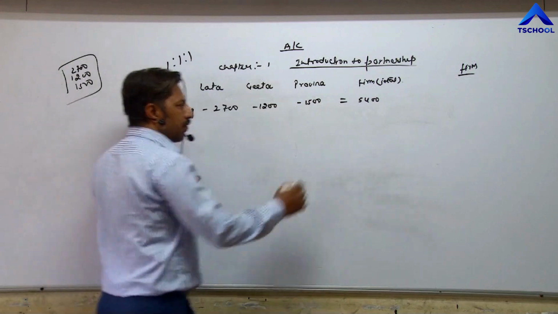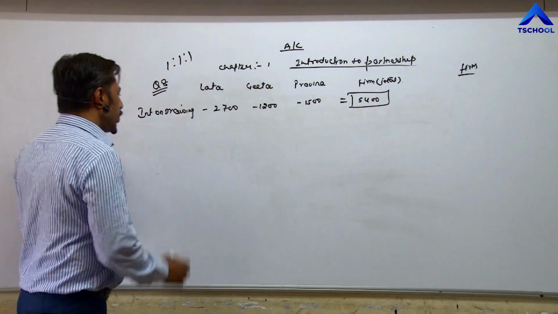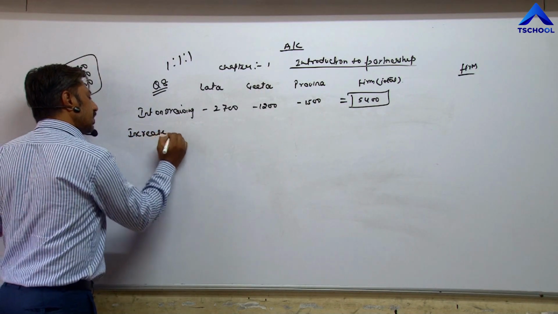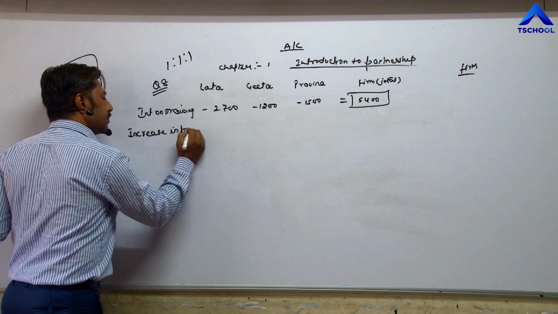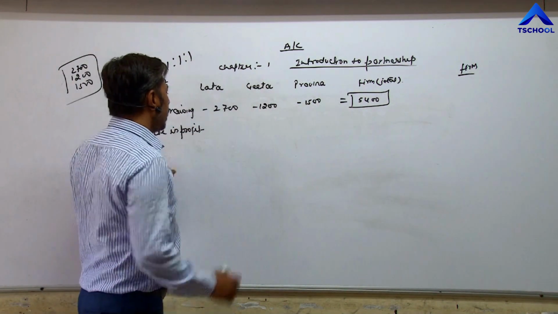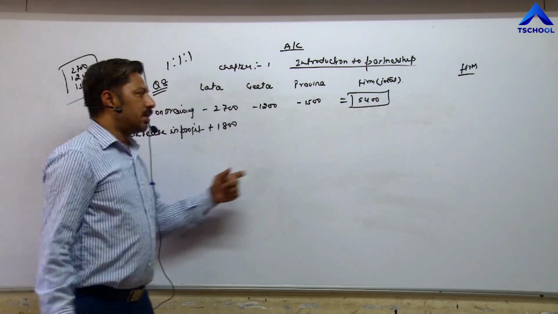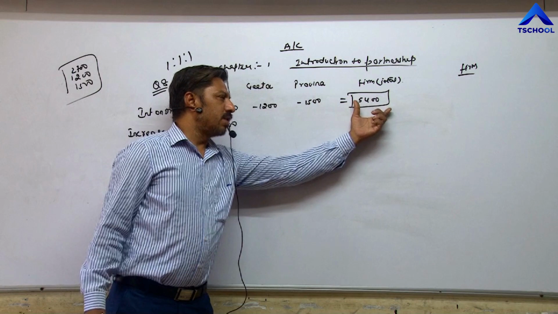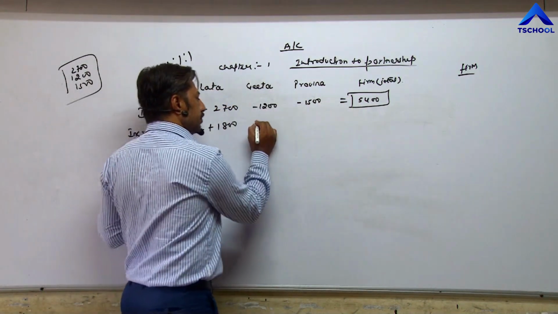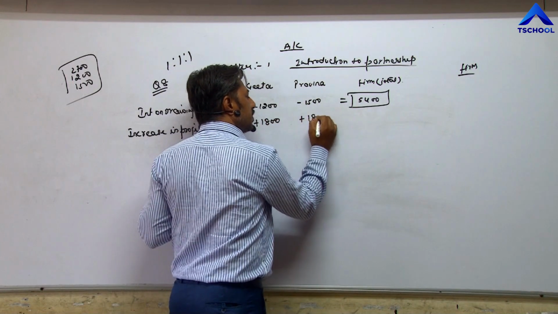So the same amount 5400 is now distributed in profit loss sharing ratio. This is called increase in profit. So 5400 into 1/3 is 1800, plus 1800, plus 1800.